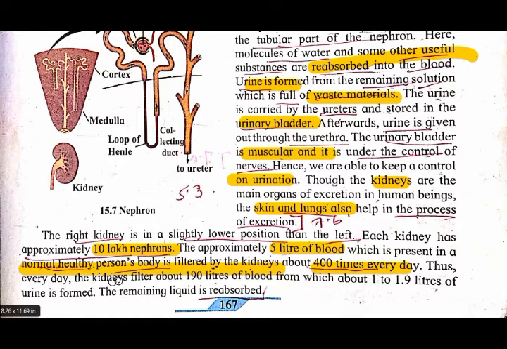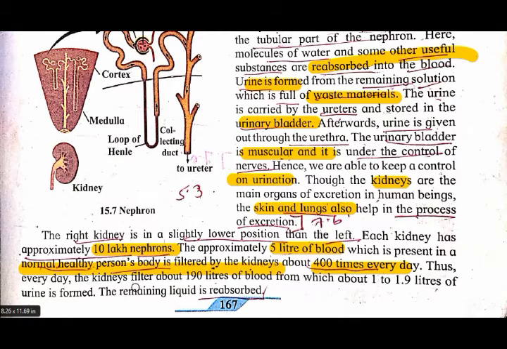Now thus every day the kidney filters about 190 liters of blood, from which about 1 to 1.9 liters of urine is formed.